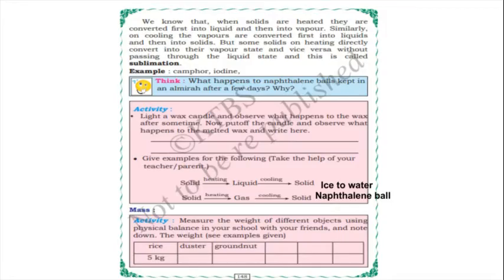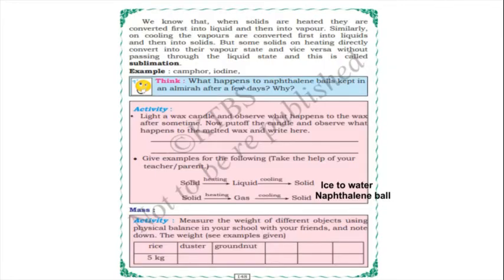Okay, next, what happens to a naphthalene ball kept in an almirah after a few days? Why? The fragrance will come and it will melt. If you put naphthalene balls in the almirah in between your new clothes, it will give fragrance and it will reduce its shape, it will melt.